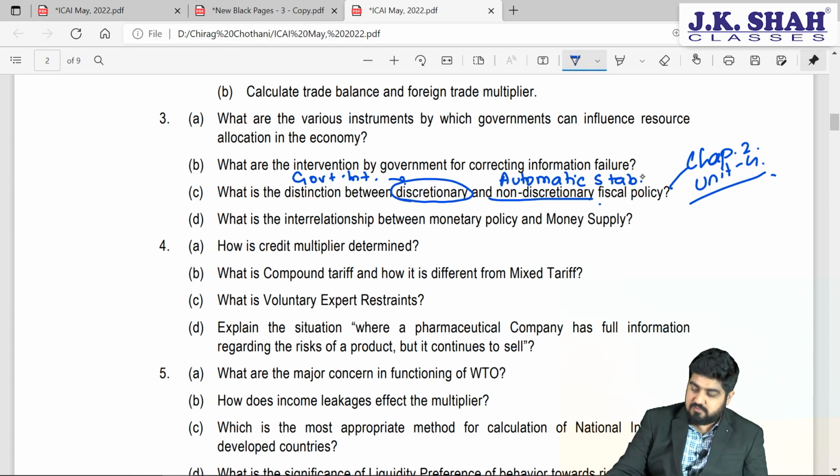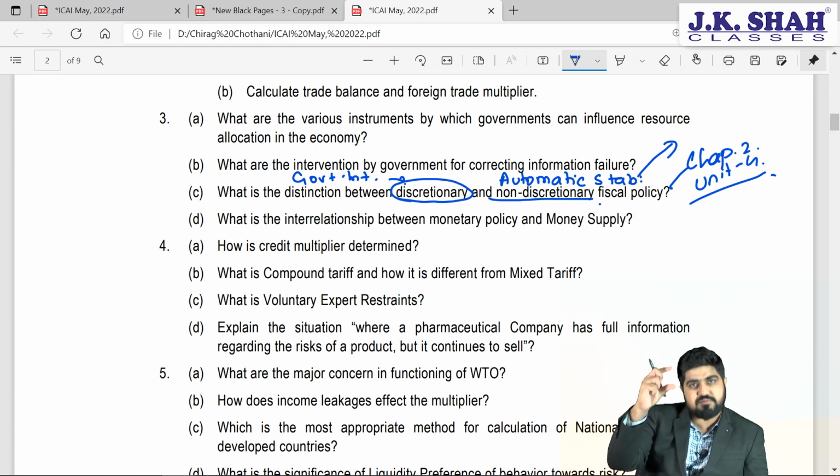Now if I want to give you an example, first of all you will have to explain what is fiscal policy, then you have to explain automatic stabilizers or non-discretionary fiscal policy. Third point, explain the discretionary policy which we just spoke about. Fourth and fifth will be to give the examples.